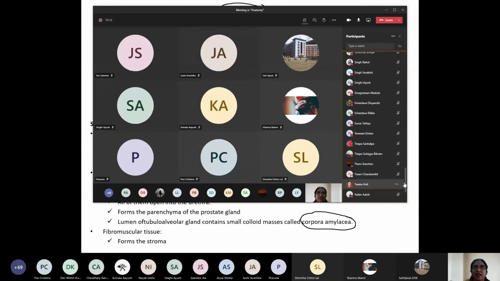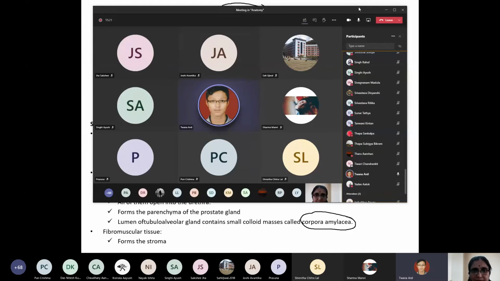Anil Tuana, can you say the structures passing through the prostate? Ma'am, the structures passing through the prostate are the prostatic urethra, the ejaculatory duct, and a sac-like structure, the prostatic utricle. Cul-de-sac means prostatic utricle. I'll elaborate again. Have you seen a sac, where you put the rice?